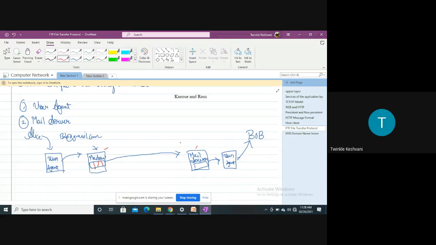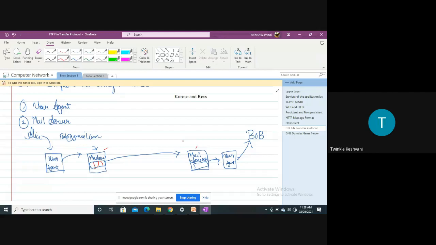Every 30 minutes, Alice's mail server will send the TCP request to Bob's mail server, right? Now let's say that this continues for 2 days, 3 days, and then after that the mail will be discarded from the message queue. That means whatever the message queue is in the mail server, the mail will be discarded from it, because the TCP connection is not established between Alice's mail server and Bob's mail server.